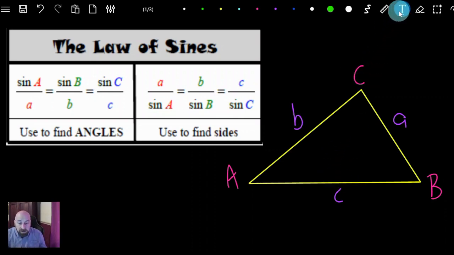Now don't forget that, in order to solve this, you would also have an altitude. In this case, this would be your altitude, and you would label that h. You don't need to label that. It's just in the back of your mind that this is how you're solving this, because you're creating two right triangles. You don't have a right triangle to start with, so you're creating two right triangles. Okay, let's jump into this.